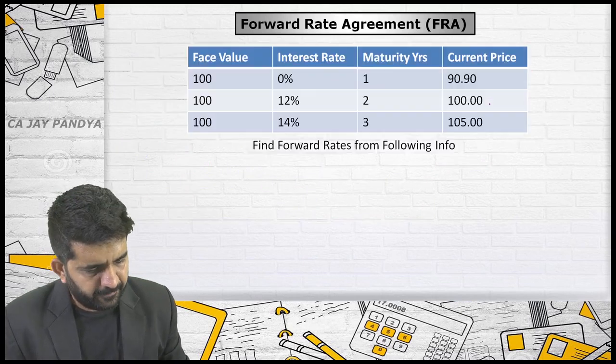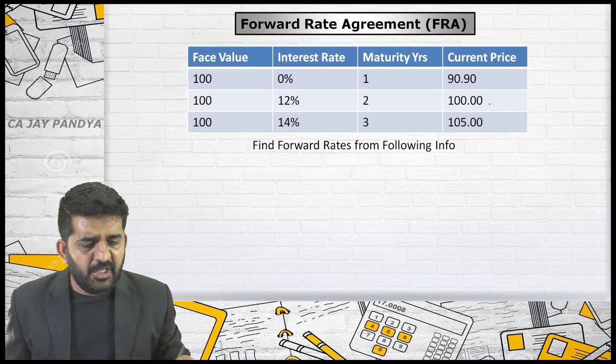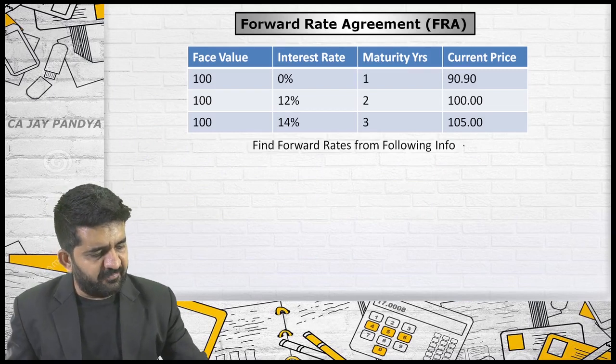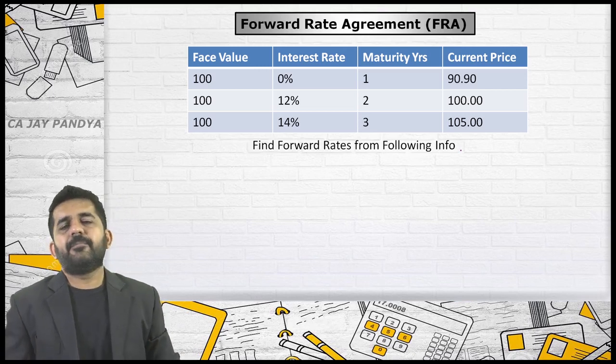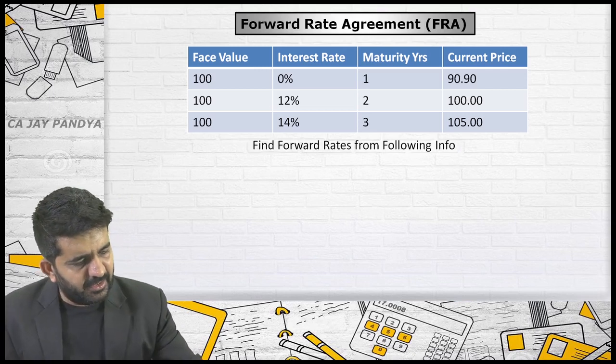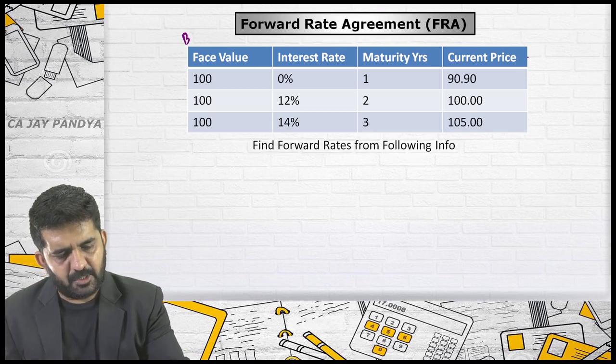Alright, now try to understand. Here, there is one more question where we need to find out forward rate, and this type of questions are also asked. See a particular security. Say those are borrowing rates.